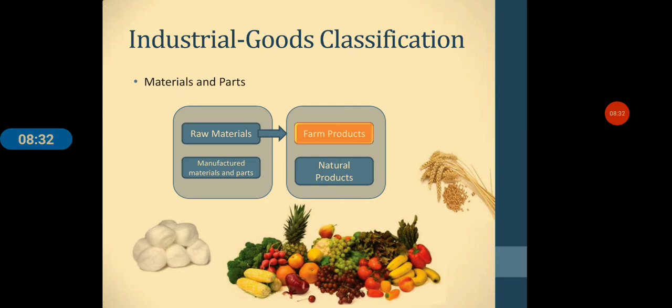These are again classified into two parts: raw materials and natural products. First one, raw material. This is classified again into two parts, that is farm products and natural products. Farm products, example, wheat, cotton, livestock, fruits and vegetables are all examples of farm products. While in case of natural products, it is fish, lumber, crude petroleum, iron ore are all examples of natural products.